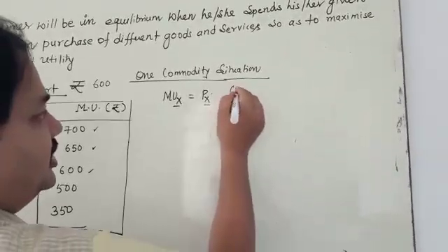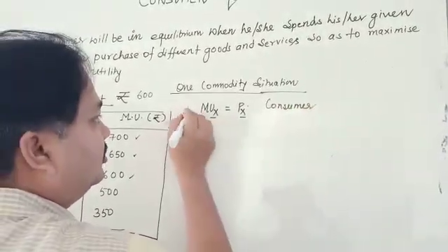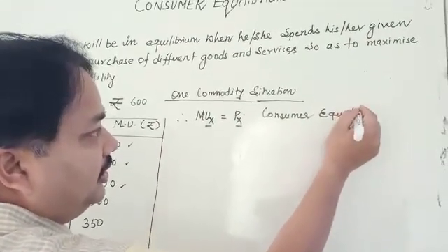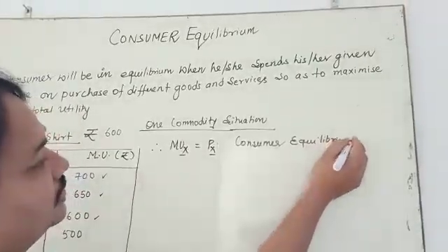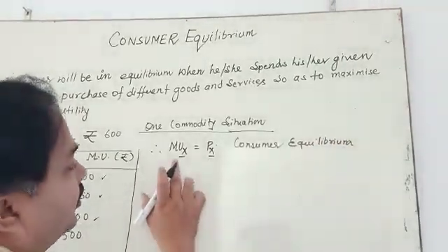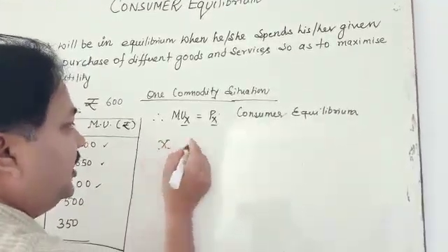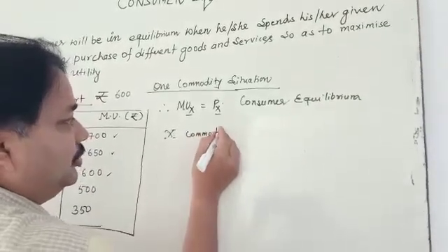That is called the law of consumer equilibrium, where marginal utility of x, x meaning the commodity.